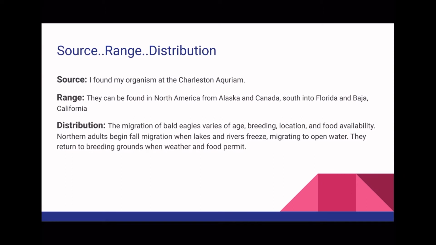Source, range, and distribution. I found my organism at the Charleston Aquarium. They can be found in North America, from Alaska and Canada south into Florida and Baja California. The migration of bald eagles varies by age, breeding location, and food availability. Northern adults begin fall migration when lakes and rivers freeze, migrating to open water. They return to breeding grounds when weather and food permit.